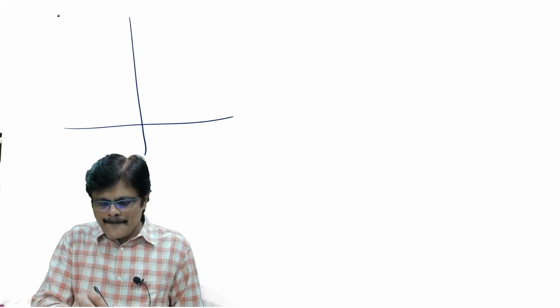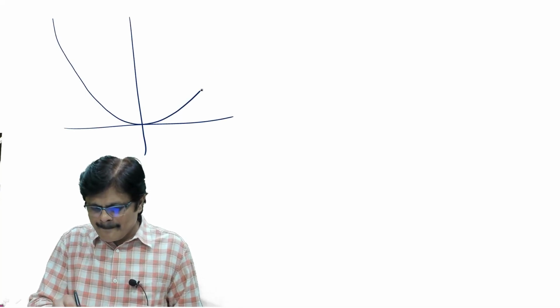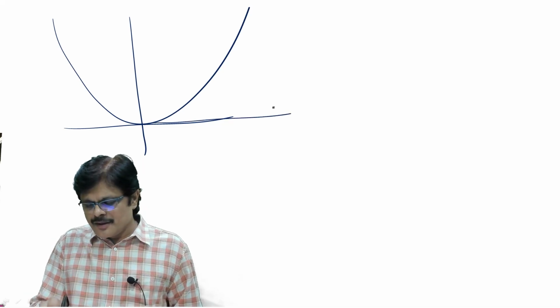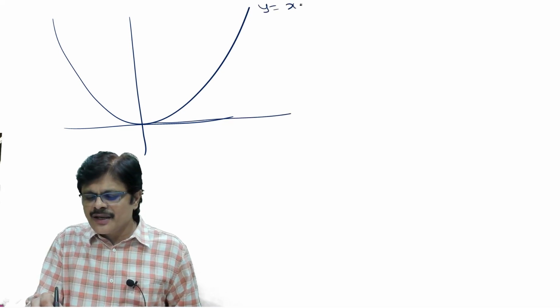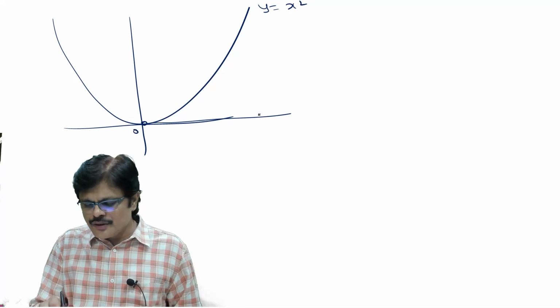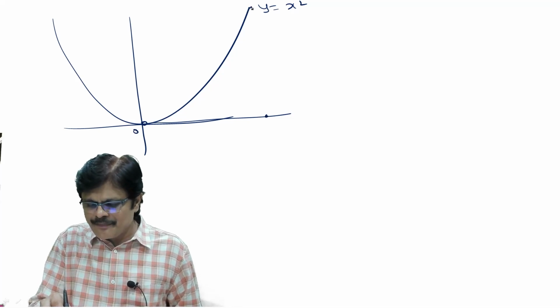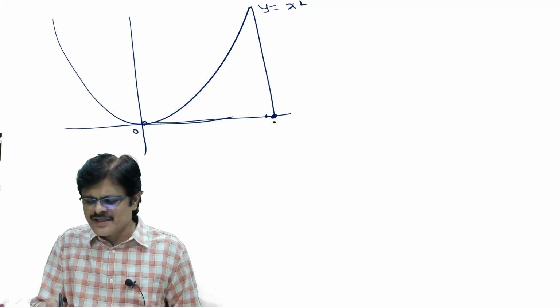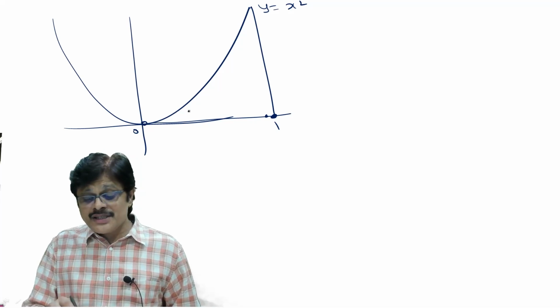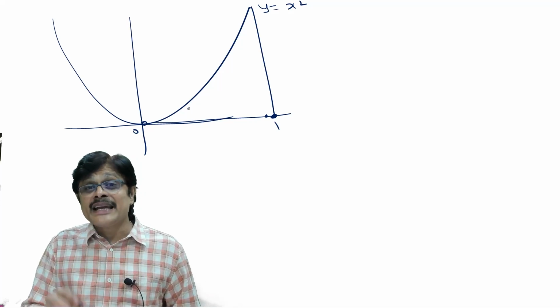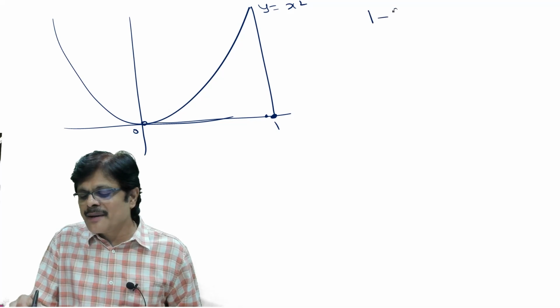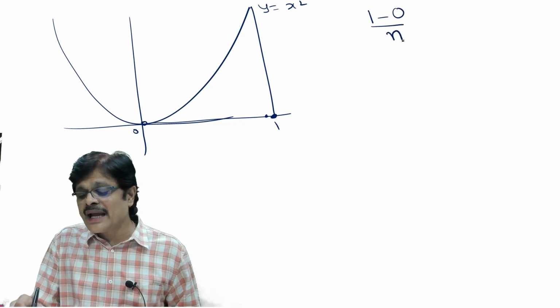Let us see this. So this is y is equal to x square. This is x is equal to 0 to, I take this as 1. Now this time I am making how many rectangles? N rectangles. See, it is 1 minus 0 by n.